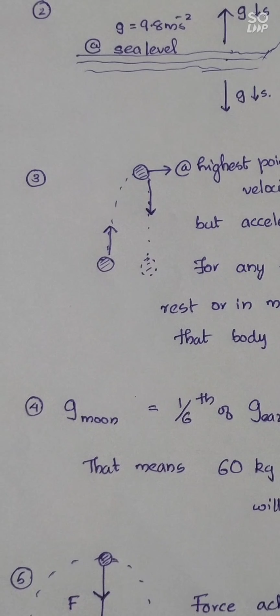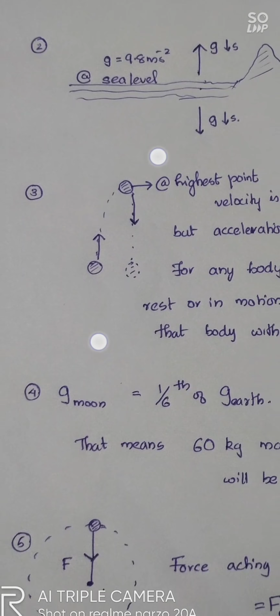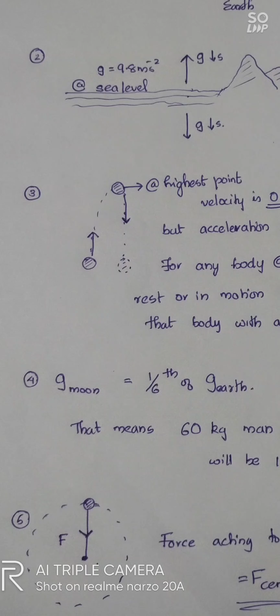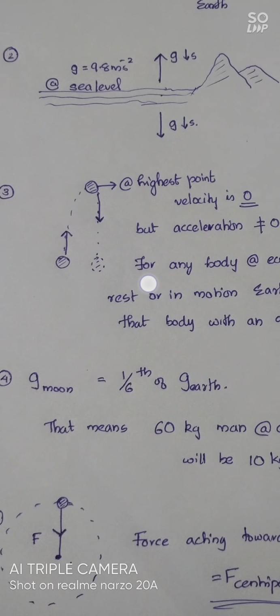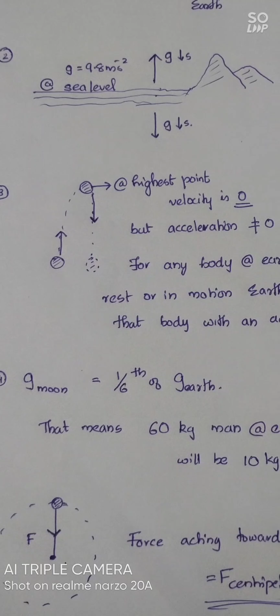So, moving towards the third question, when an object is thrown vertically upward, on reaching the highest point, the value of acceleration due to gravity will be? At the highest point, certainly the velocity is 0. But we may think if velocity is 0, then certainly acceleration is also 0. But no. Acceleration will be g. It will not be equal to 0.